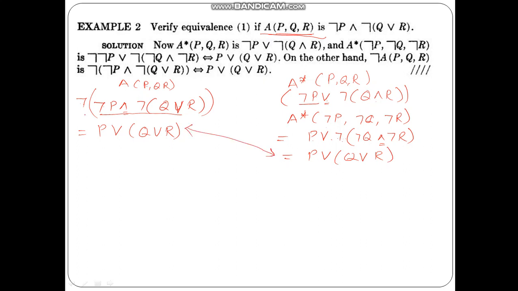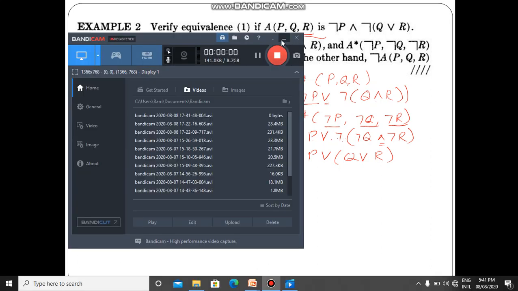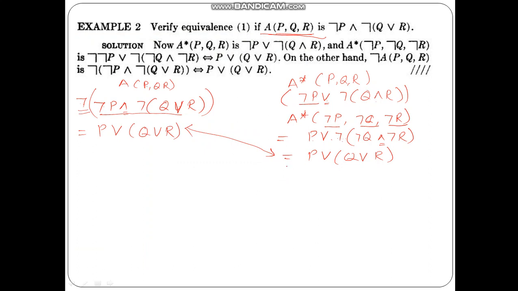So negation applied. Here I have applied the negation to the complete formula, whereas here I have applied the negation to each atomic variable. So that is the equivalence among the two formulas. Even though we have applied them separately, we can find out that these two equations come to be equal.